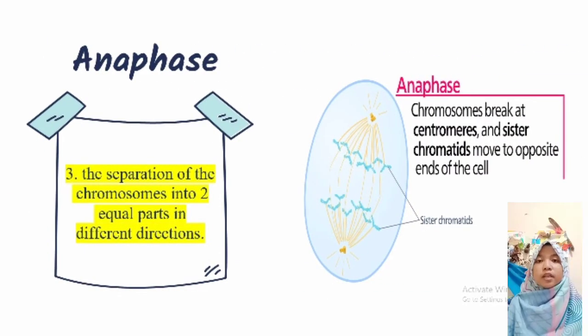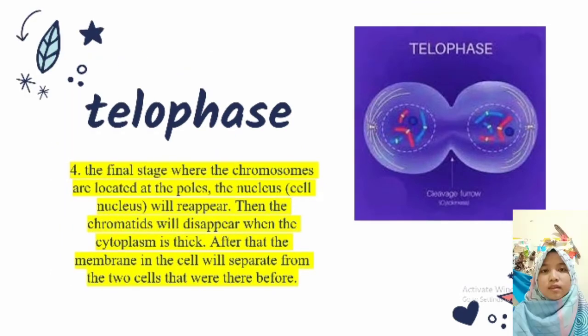Anaphase. The separation of the chromosomes into two equal parts in different directions. Telophase. The final stage where the chromosomes are located at the poles, the nucleus will reappear, then the chromatids will disappear when the cytoplasm is thick. After that, the membrane in the cell will separate the two cells from the one that was there before.